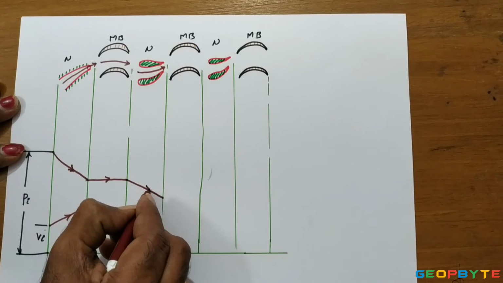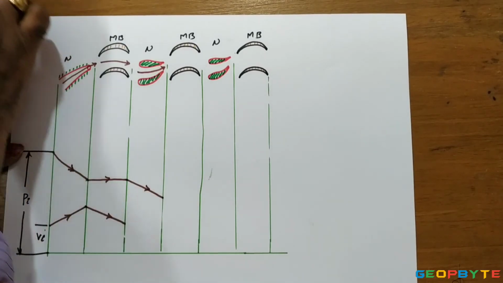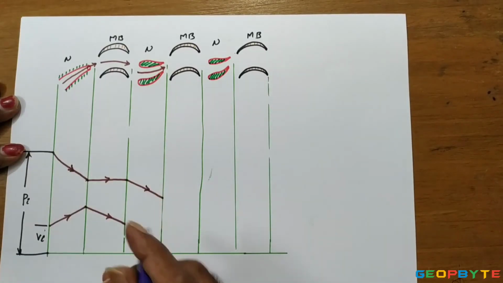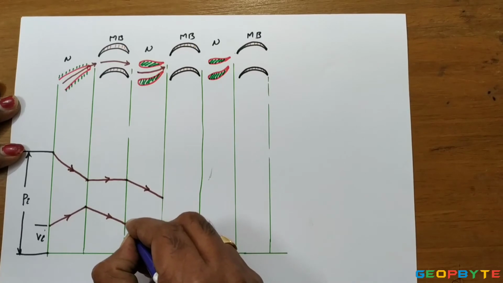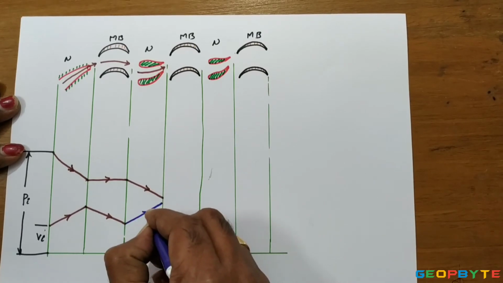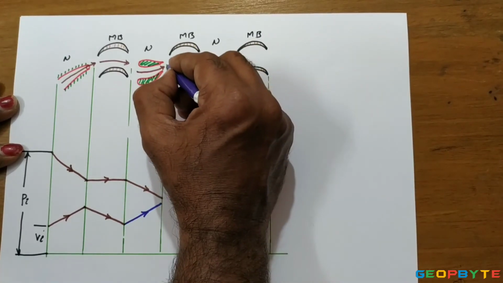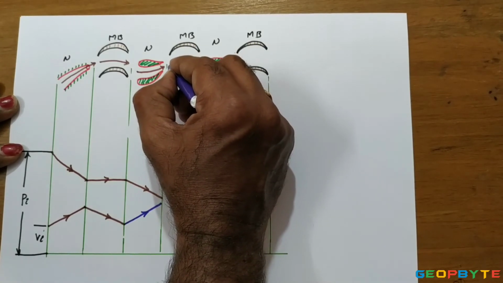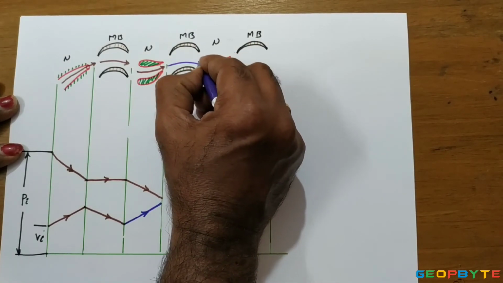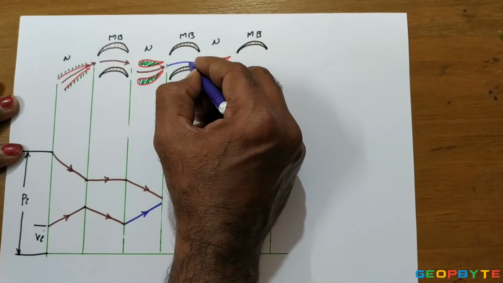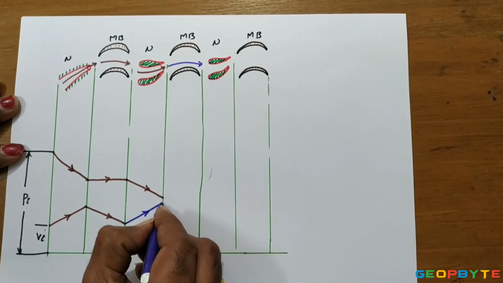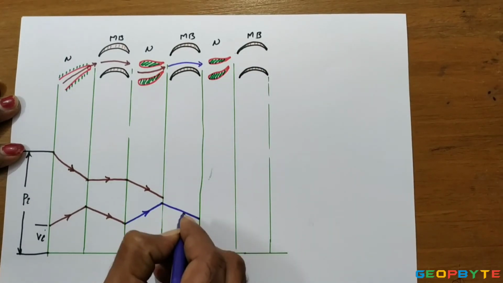The drop of pressure is an indication of drop of enthalpy. The drop of enthalpy causes an increase in velocity. With that high velocity, the steam is made to pass through the mobile blade section. Because of the expansion in the mobile blade section, the velocity of the steam is dropping, but pressure remains constant.